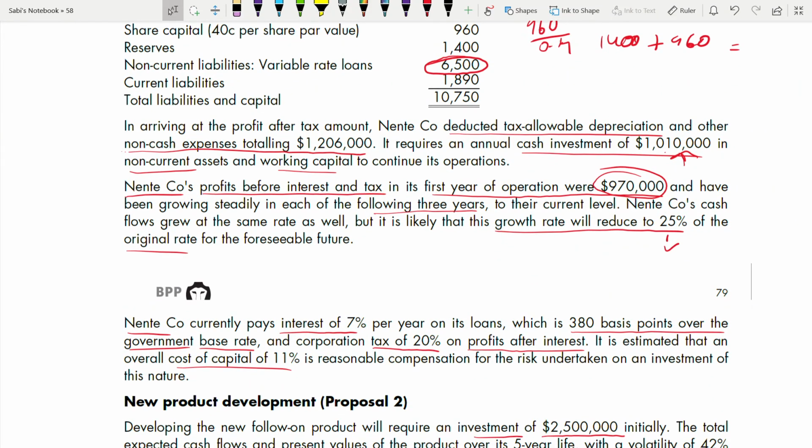Nente currently pays interest at 7% per year on his loans, which is 380 basis points over the government base rate. So indirectly, 7 minus 3.8, you have to find the risk-free rate. That's what they are saying. You might have taken 7%, or you might have added 3.8 to 7%, or you might have taken 3.8% also. So in order for you not to make that mistake, to show you that mistake, I did this here.